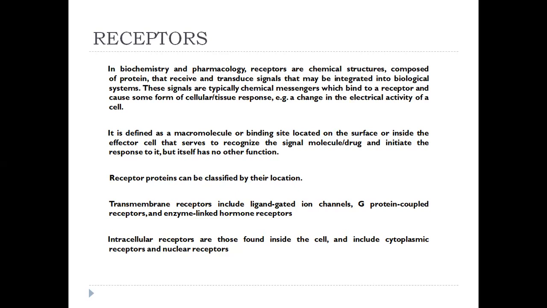If the perfect activity of these receptors is not carried out, then we take drugs from the outside. Drugs means medicines. These medicines will bind to these receptors whenever required. If it is required to enhance the activity of the receptor, the drug will enhance the activity. Or if the activity of the receptor is required to be suppressed, then we have to use drugs which suppress the activity of the receptor. Basically, it depends on the biochemical processes that are occurring in the body.